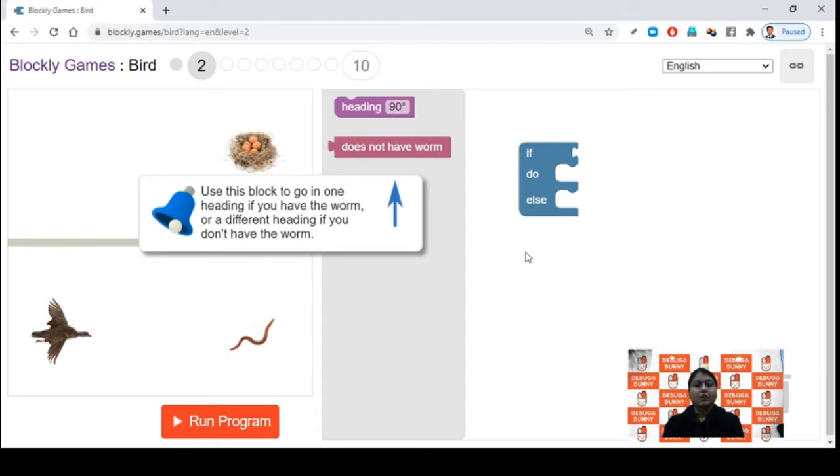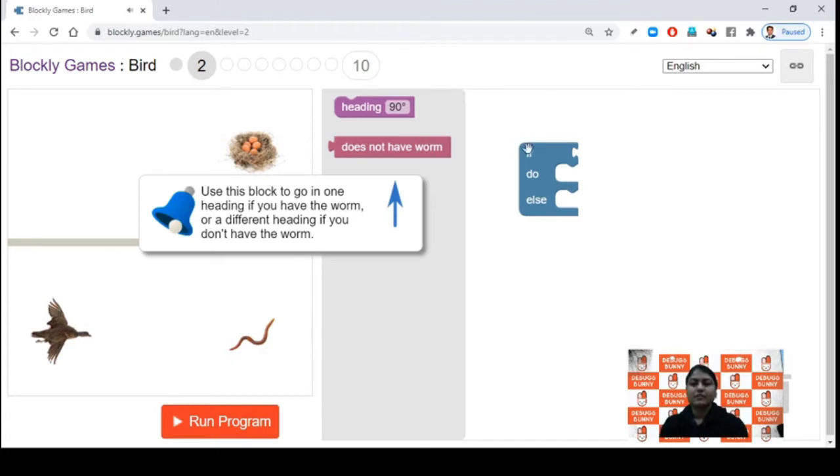This is the second level of bird game where we want to take the worm first and then only we will go towards the nest. Okay. Now in the maze game we already learned about if else statements. If else is conditional statements. If the condition is true, we will do something under the if statement. Else, it means the condition is false. Then what we want to do, we will do in the else statement.